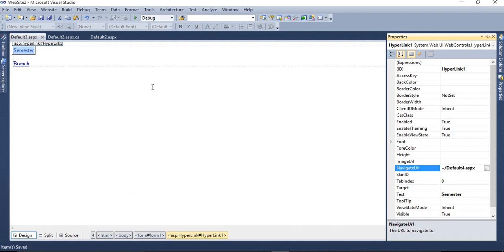To understand query string easily, I will give you an example of a search engine. When you are searching in any search engine, you enter a keyword, then press enter or search, then you can see that in the URL lots of information is appended to the search engine domain name. So likewise query string works.